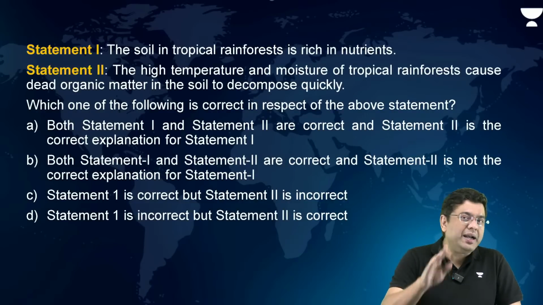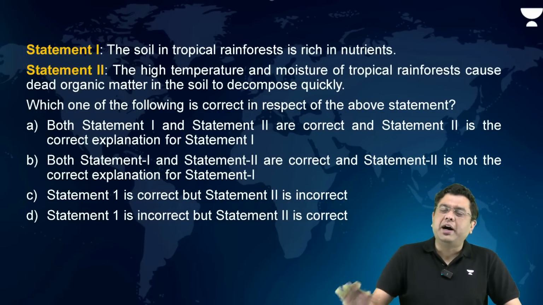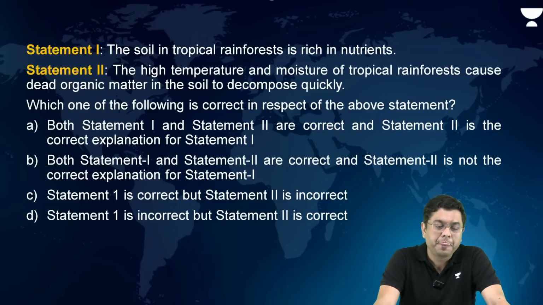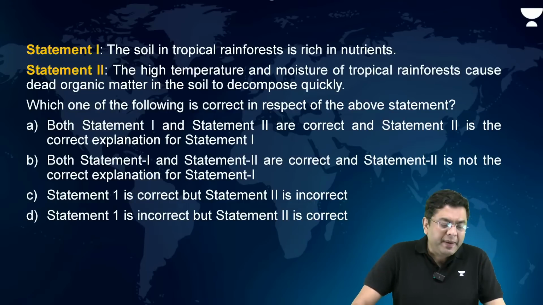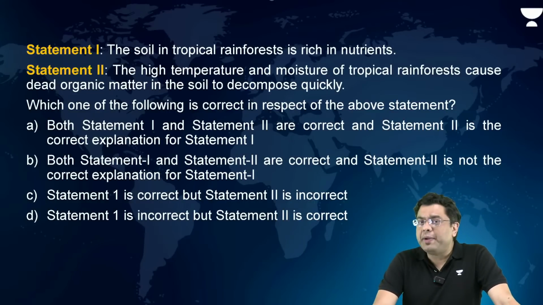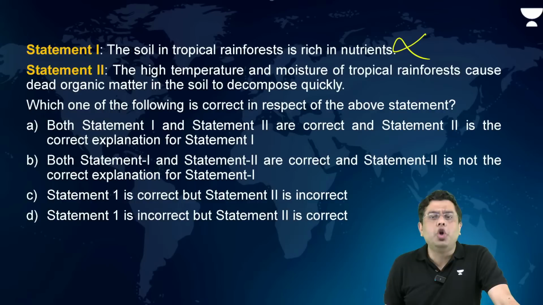Now, in 2023, again, a question was asked on the same concept. Look at this. This is a statement-based question. The soil in tropical rainforest is rich in nutrients. The high temperature and moisture of tropical rainforest cause dead organic matter in the soil to decompose quickly. Which one of the following is correct in respect of the above statements? So again, a question on decomposition. So here basically, statement 1, soil in tropical rainforest is rich in nutrients? Absolutely not. Due to heavy rainfall, there is leaching.